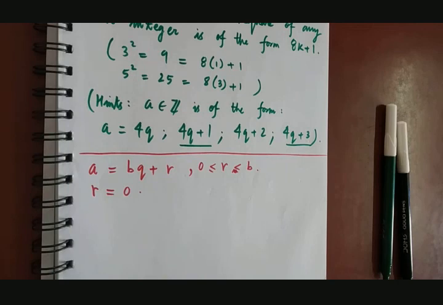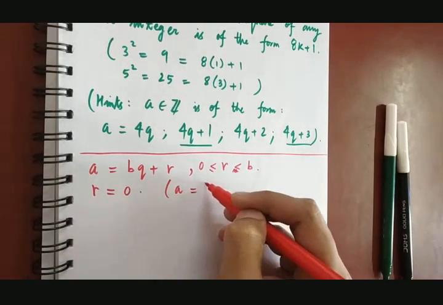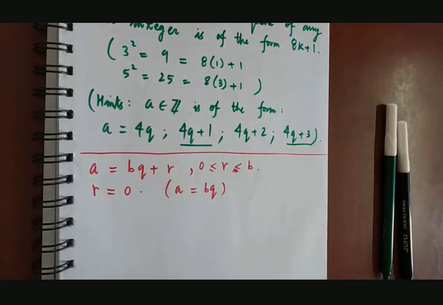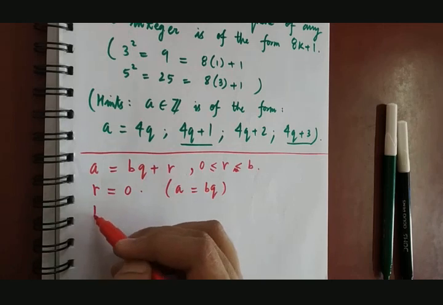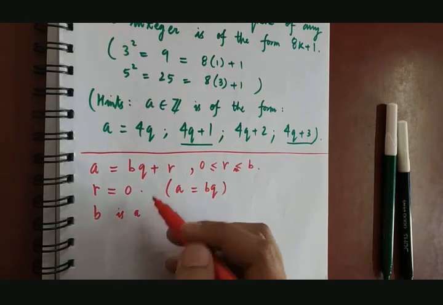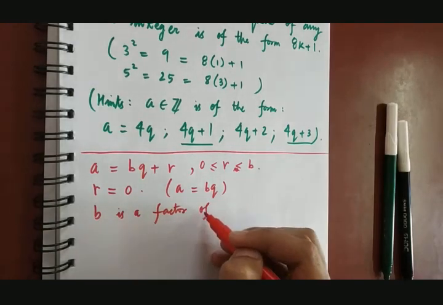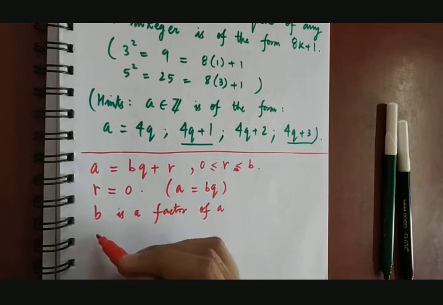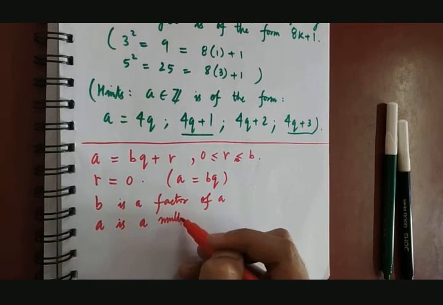We are very much interested in this case when R equals to 0. Then in that case A can be written as BQ. So in this case we say that when R is 0, B is a factor of A. We also say that A is a multiple of B.